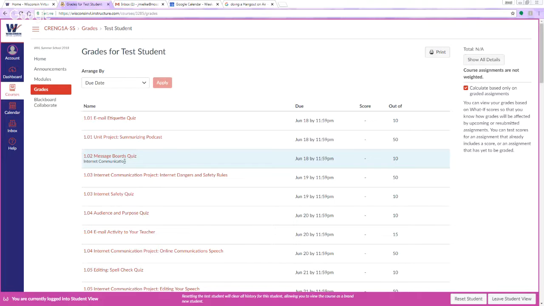If it's scored by the computer, like these quizzes typically are, your score will immediately appear unless there is something in the quiz that I have to grade, like an essay question or something like that. Then it won't be there until I grade that essay question.